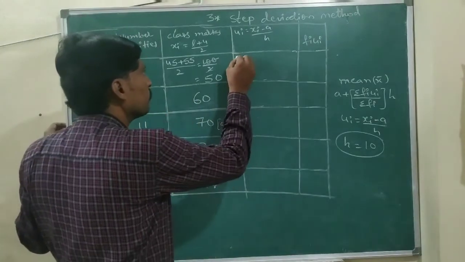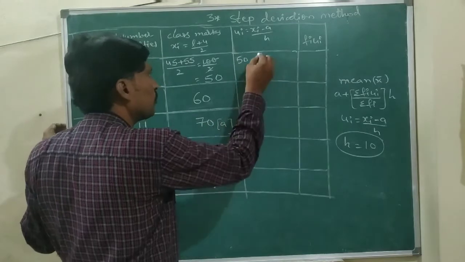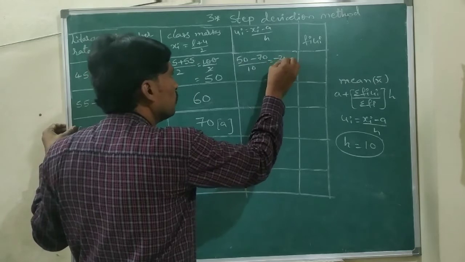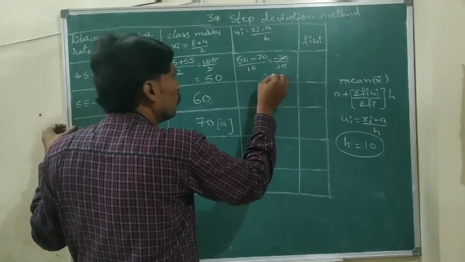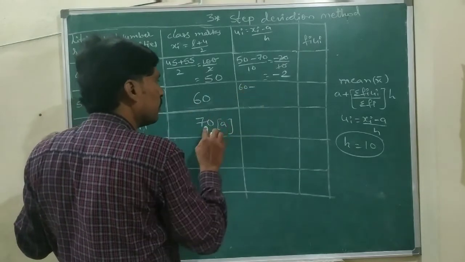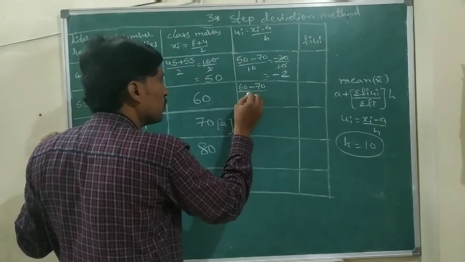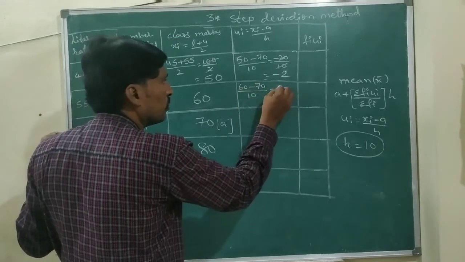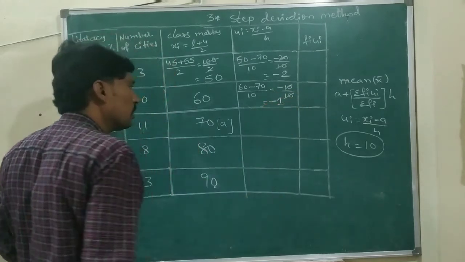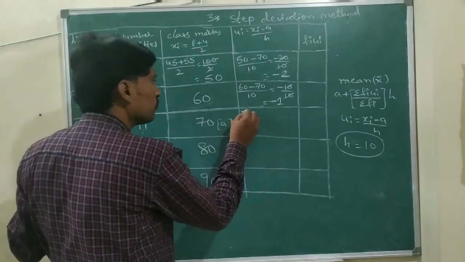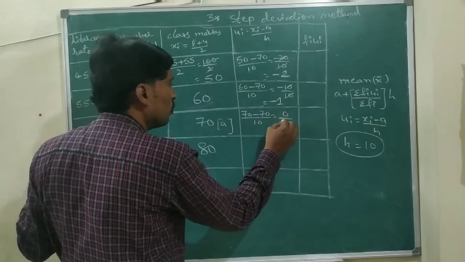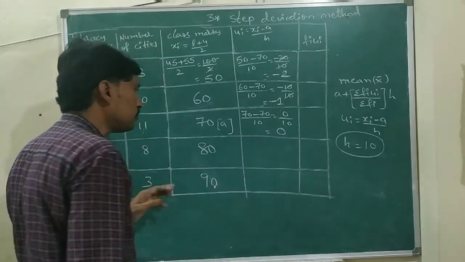So xi is 50, minus the A value 70, by the h value 10. 50 minus 70 is minus 20 by 10, which gives minus 2. Next, the xi value is 60 minus the A value 70 by h value 10. So 60 minus 70 is minus 10 by 10, which equals minus 1. Next class mark is 70 minus the A value 70 by 10. 70 minus 70 is 0, and 0 by 10 is 0.